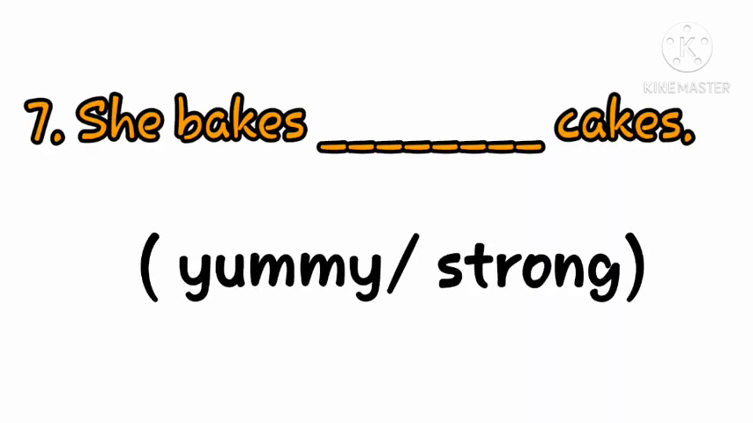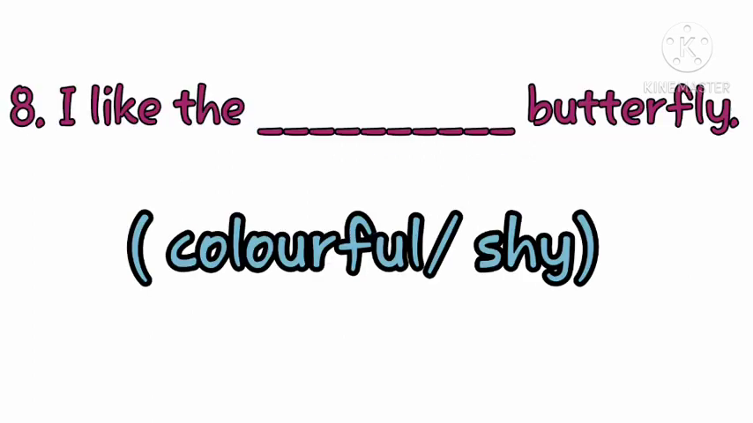Now it's time for number 7. She bakes dash cakes. Now, how can we describe a cake? Is it yummy, or is it strong? A cake should be, yes, yummy. So now you have the answer. So write it down. This is our last sentence.